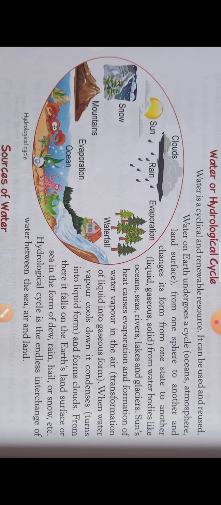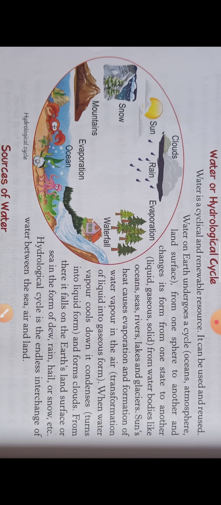That is why it is known as a cycle. So what is water cycle? Water cycle is when the water changes from one sphere to another, from one state to another, from water bodies like oceans, seas, rivers, etc. Basically, it includes various processes, like evaporation, condensation and also precipitation.